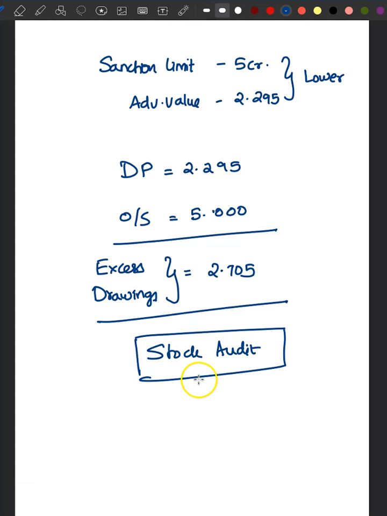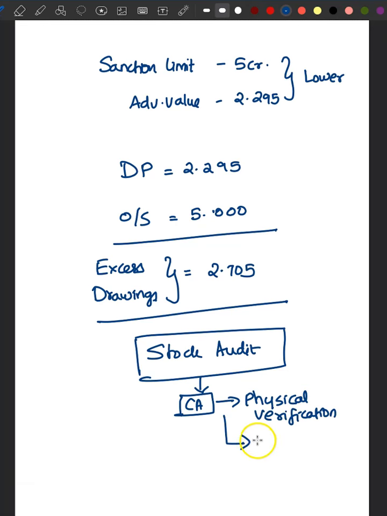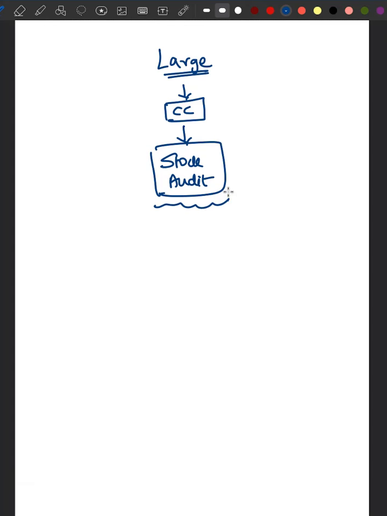Stock audit, as I said, will be conducted by an empaneled chartered accountant firm. They will do physical verification. They will take physical count. They will compare the position with the stock statement submitted by the borrower, and this will help in finding the variance or discrepancy. In case of large loans and advances, especially where the cash credit is given, conducting stock audit at regular intervals will inculcate discipline. It will help the bank to identify potential NPAs so that they can take corrective action at the earliest.